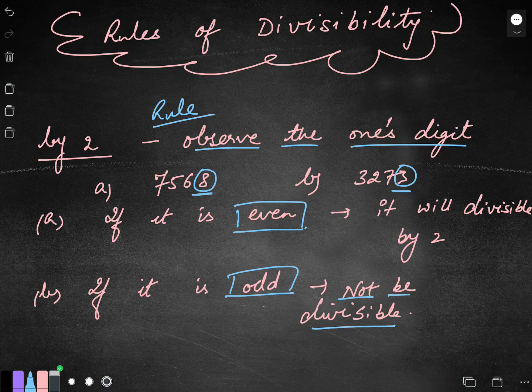Now this number can be a 10-digit number, a 6-digit number. Howsoever big the number is, the rule only says observe the ones digit and you will have yes or no within seconds in front of you. Let's move now to the divisibility by 3. Say for example, children, I have taken any given number. I take a 3-digit number. I don't want to divide it by 3 and check.